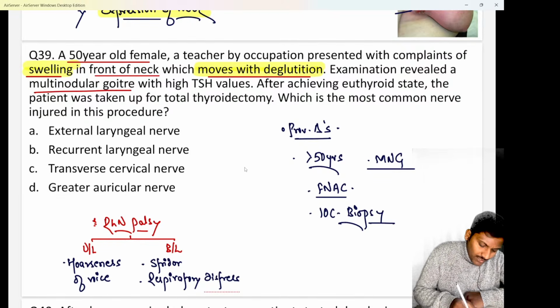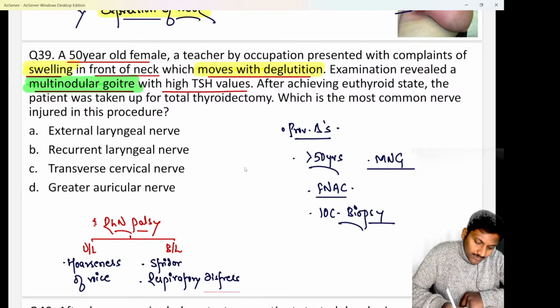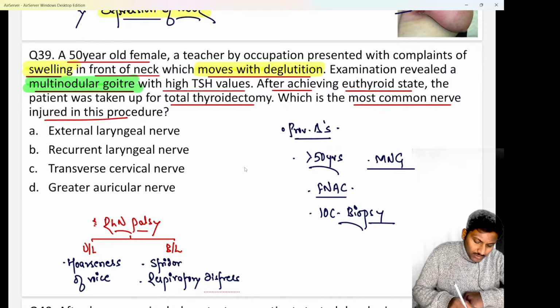Examination reveals there is a multinodular goiter. So as I've told you, it is a thyroid swelling. So there is a case of multinodular goiter with high TSH values, beta. Now they are saying after achieving euthyroid state. Euthyroid means once basically the thyroid hormones will normalize. So after achieving a euthyroid state, the patient was taken up for a total thyroidectomy. They are asking you which is going to be the most common nerve injured during this procedure of total thyroidectomy. That is their question.